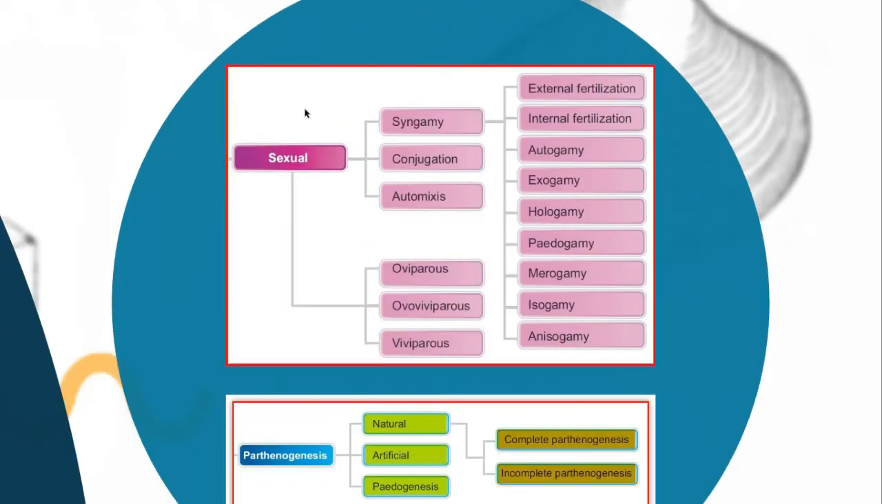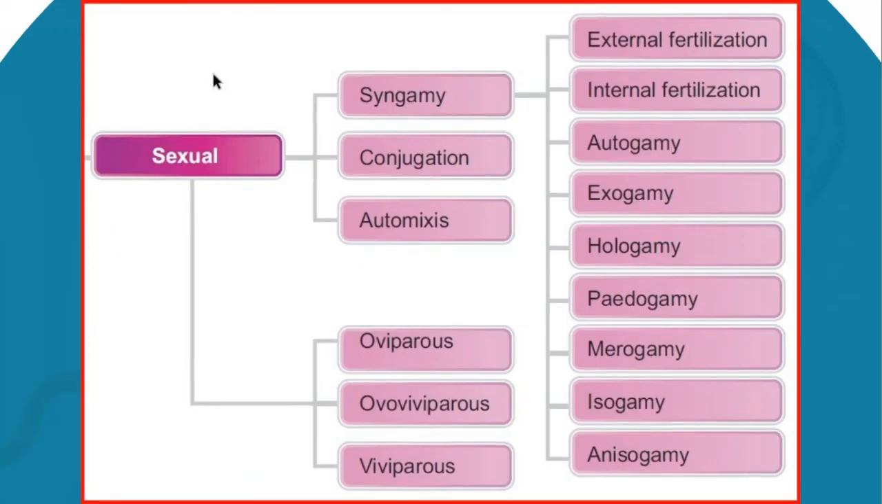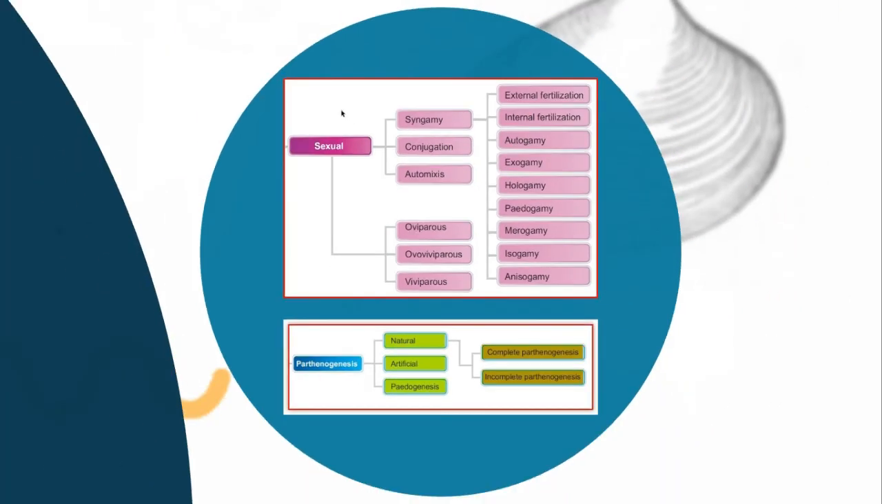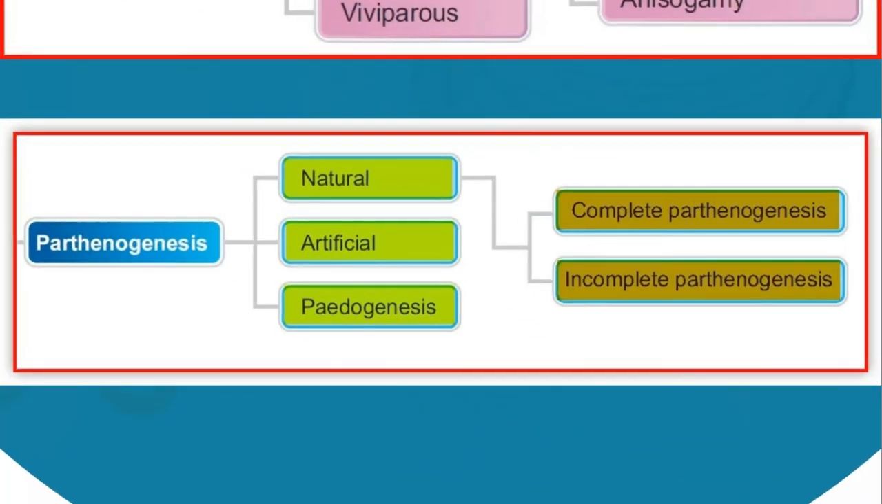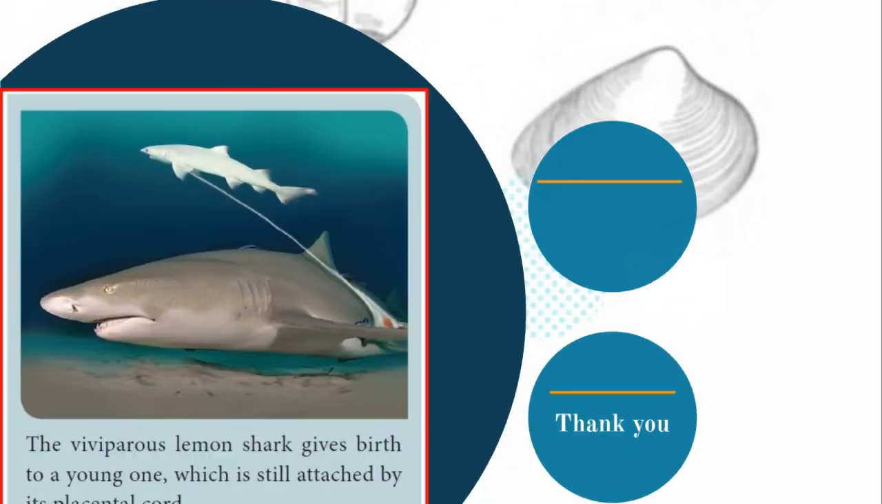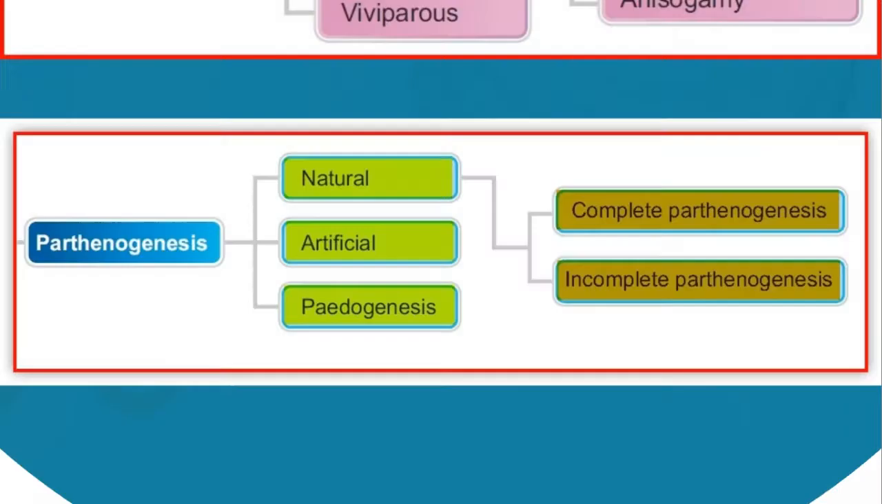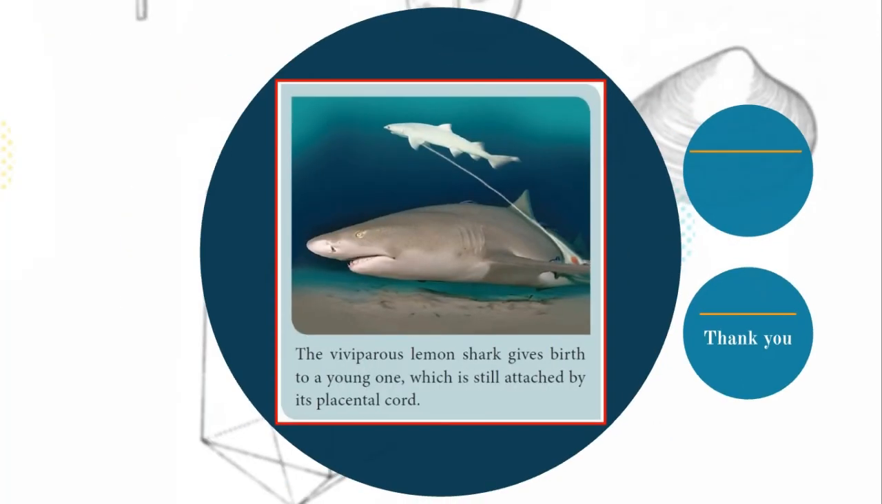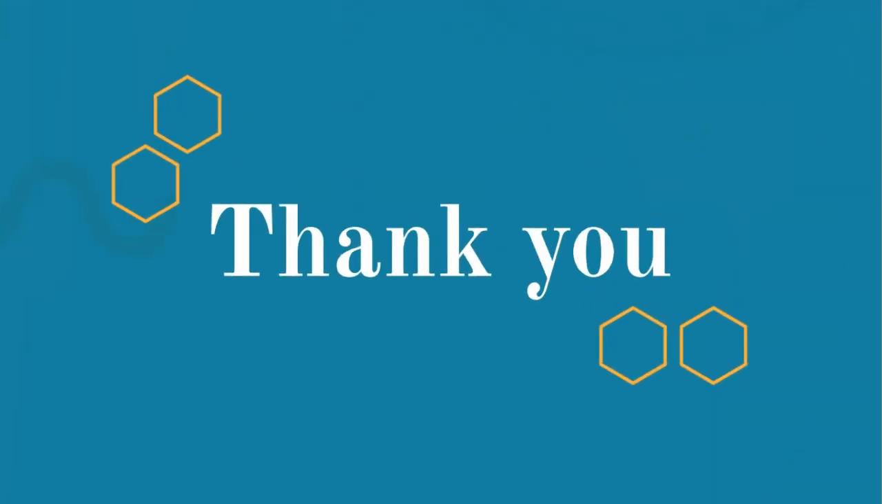Okay, I hope, children, you could have understood sexual reproduction and parthenogenesis. And so far, the different types of sexual reproduction and different syngamies you have seen, and parthenogenesis, natural and artificial, you have seen. I hope you could have clarity in the first lesson. Okay, bye children.